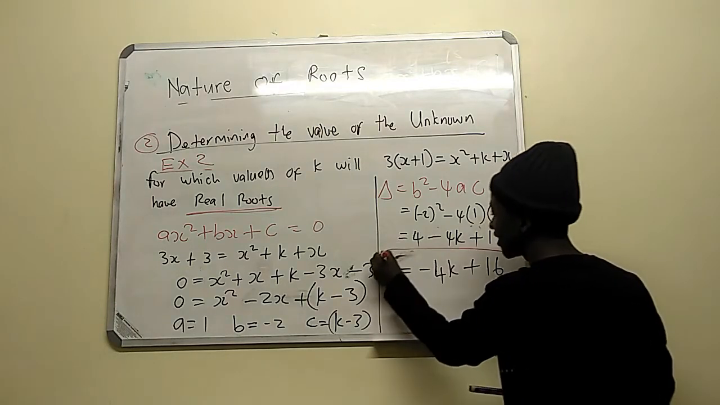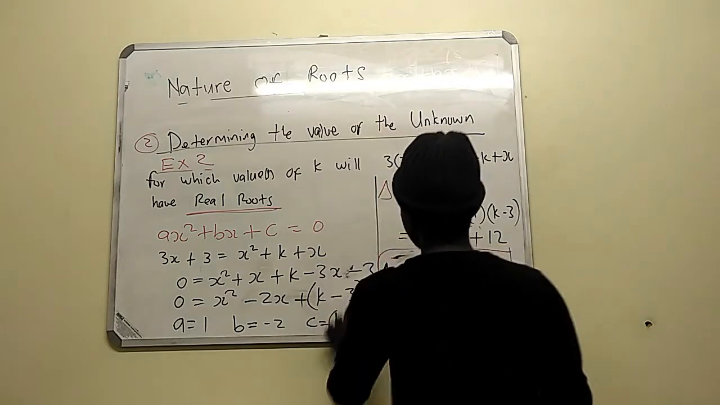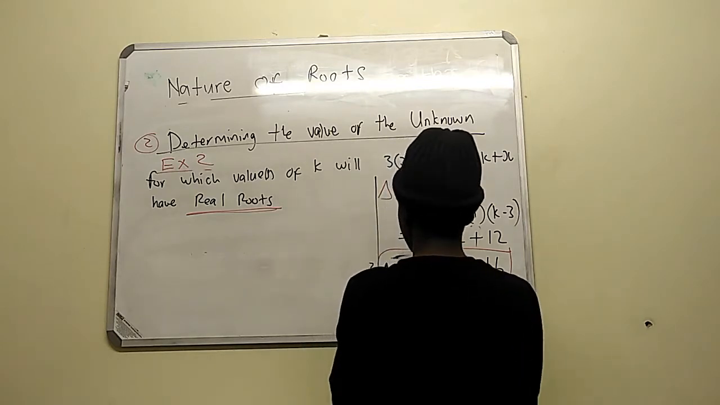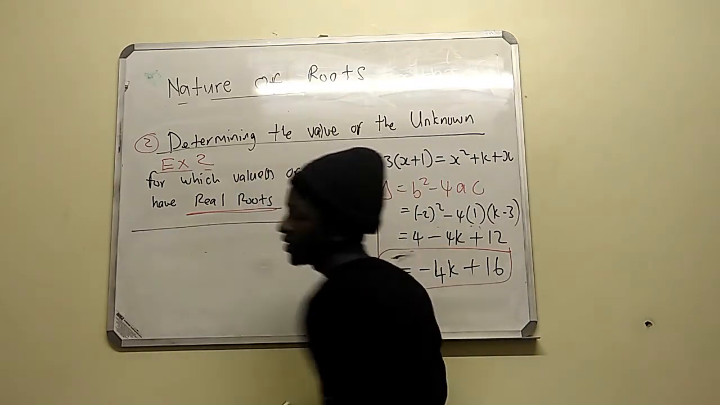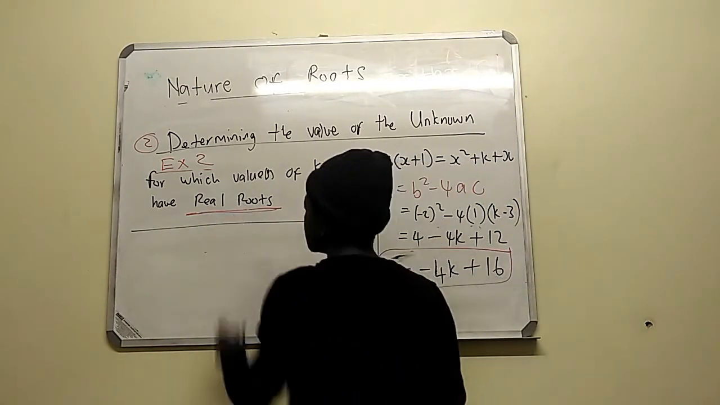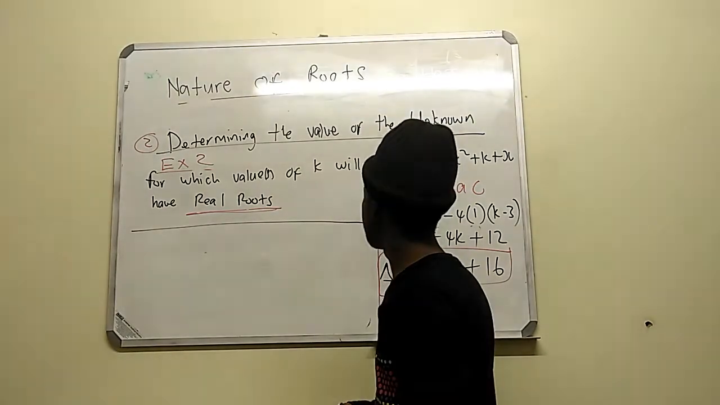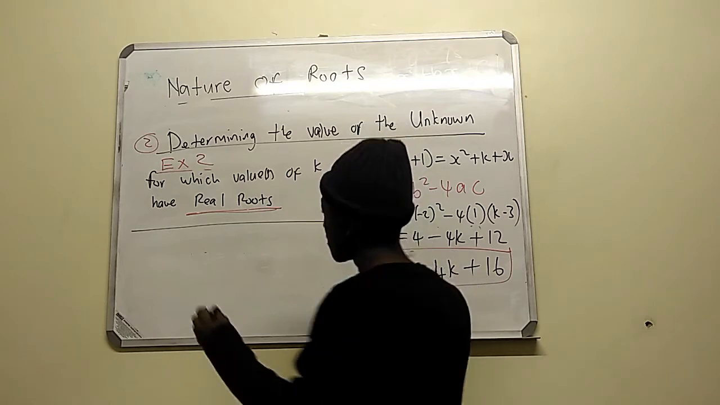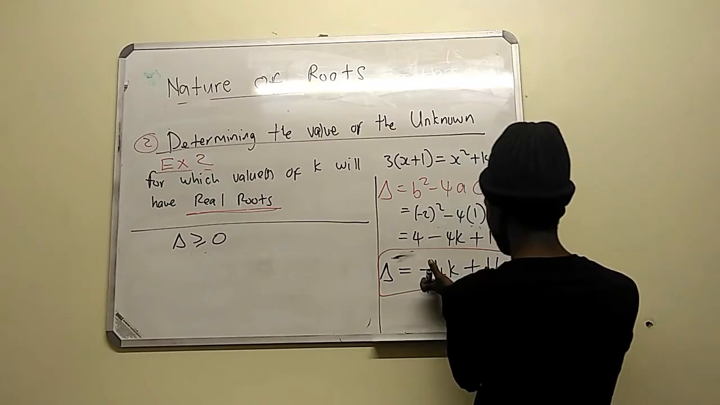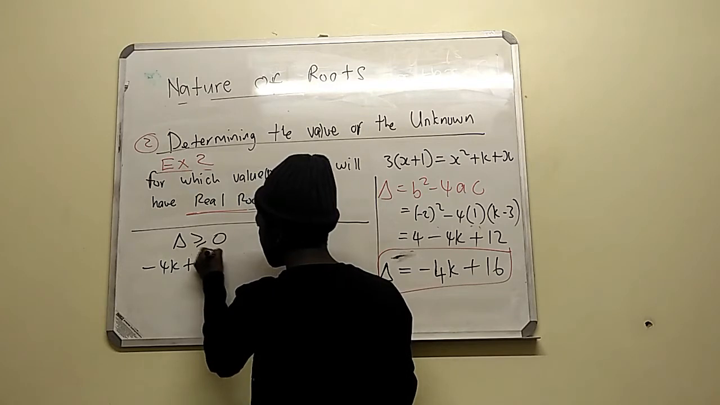So I'm going to erase this side also. After finding your delta, what do you do? You will explore. Now the roots, they say the roots must be what? Must be real roots. Since the roots must be real roots, we know that your delta is greater than or equal to 0. What's the value of delta? Delta is just minus 4k plus 16. So we have minus 4k plus 16 greater than or equal to 0.